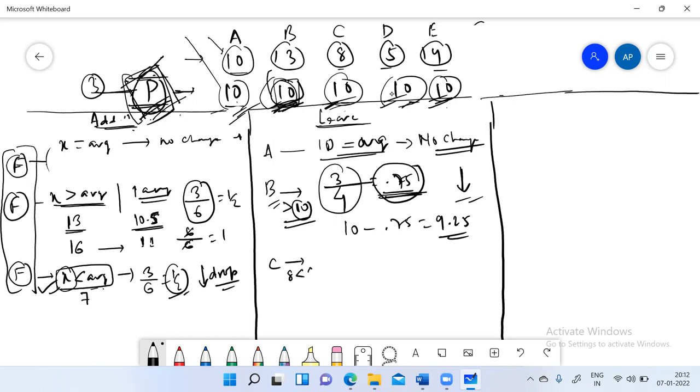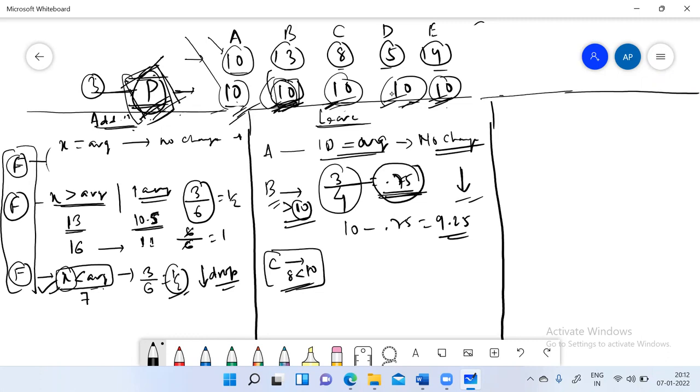Okay. So if the person who is leaving is less than the average, again go to the story. C goes to P and C says, I need to leave the group. P asks, how much did you have earlier? C said 8. Of course, P doesn't have to ask, because P has been there since the start.